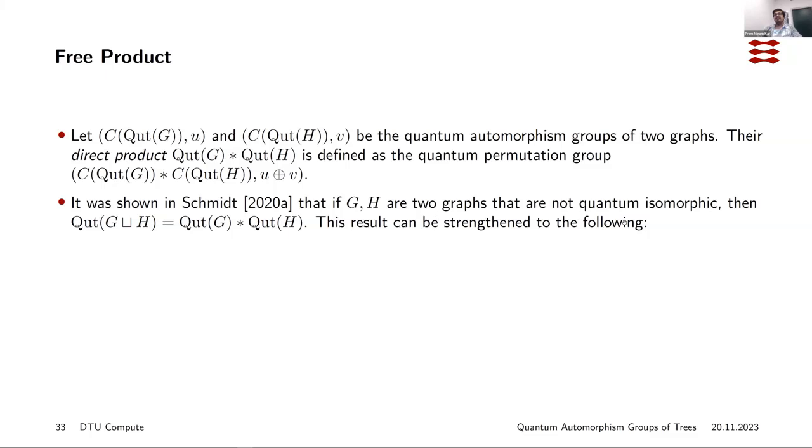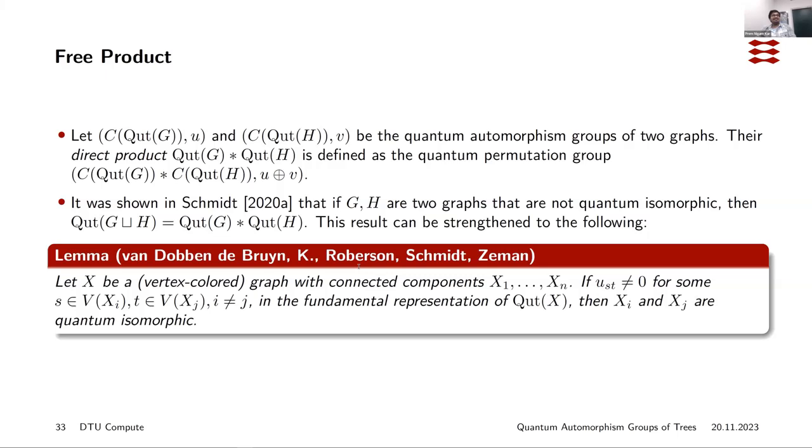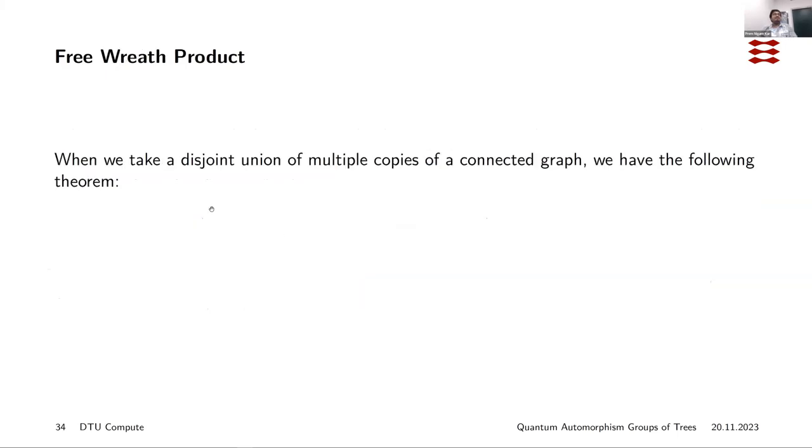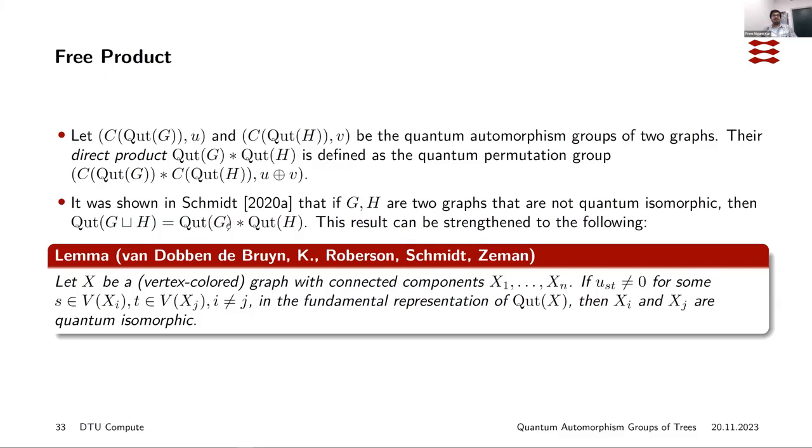But as I said a while earlier, in the intermediate case where these graphs are quantum isomorphic but not isomorphic, we do not know what the quantum automorphism group of the disjoint union is, and that is maybe an interesting problem, at least to me. Okay, so we have seen how to compute the quantum automorphism group of the disjoint union of some graphs that are not quantum isomorphic.